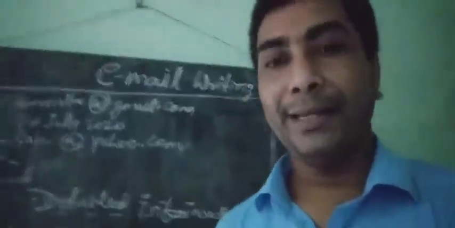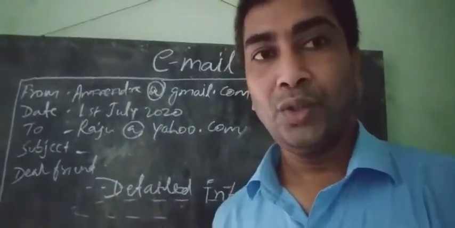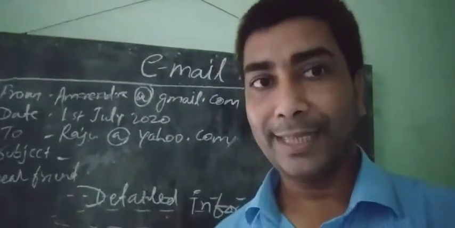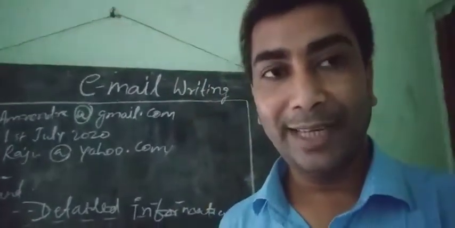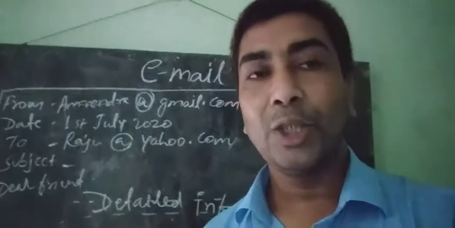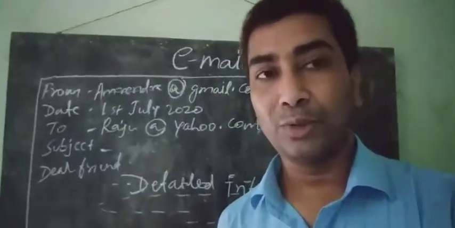The captain of the team has sent you an email to be present during the vacation. It is a matter of very great joy. So you write to him by email that you will surely join. You will surely come to the ground during vacation.